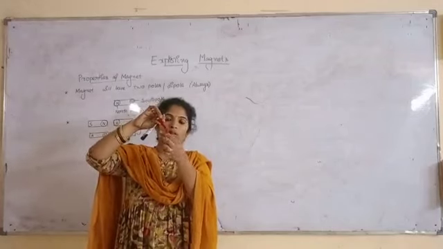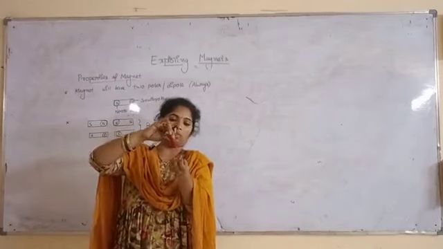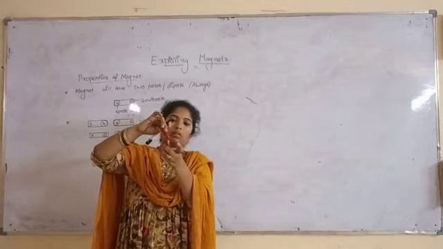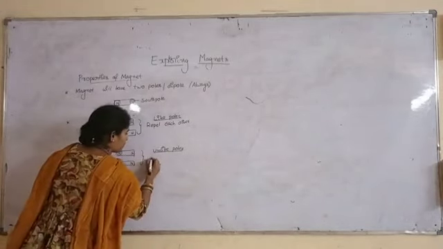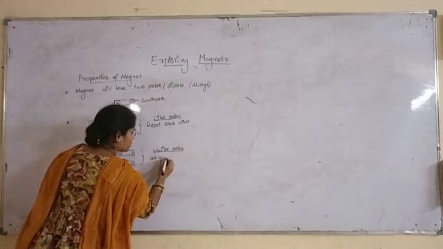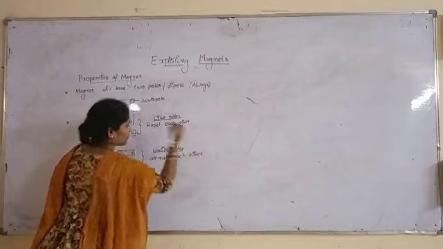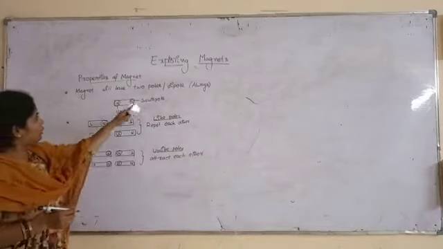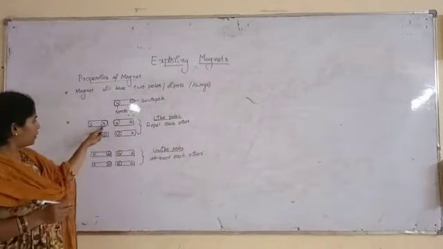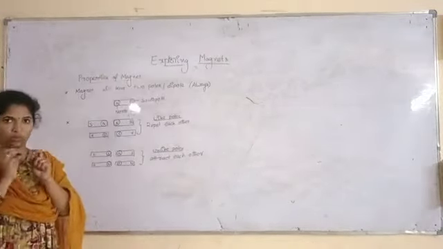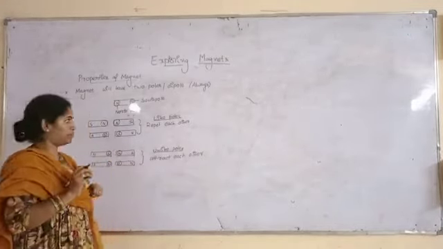But if it is north to north, it is not happening; it is even pushing. Unlike poles attract each other. A magnet always has dipoles, north and south. If I bring two like poles together, they will repel each other. Unlike poles will attract each other.